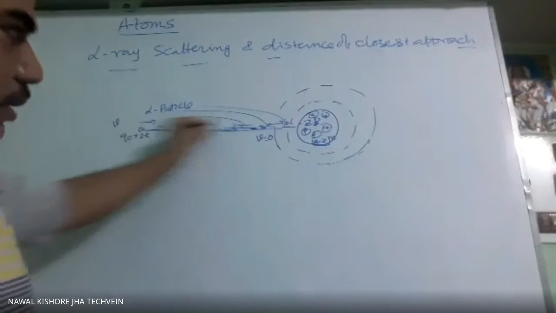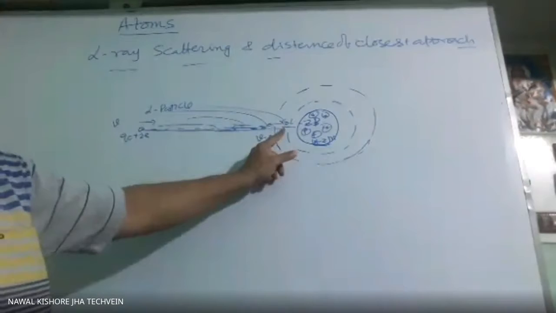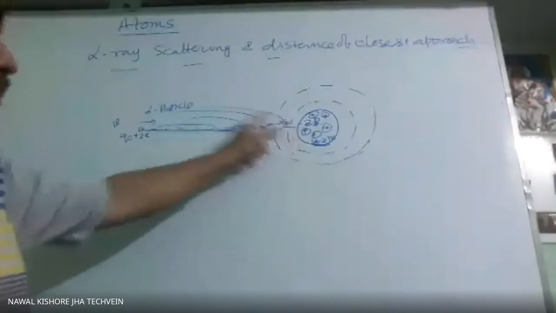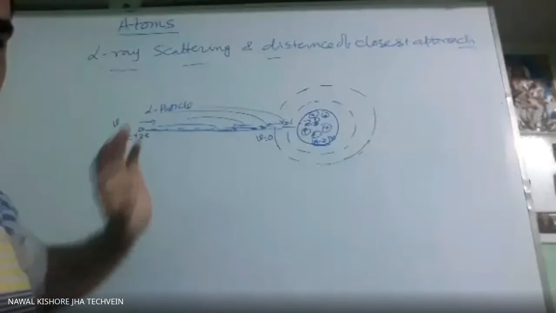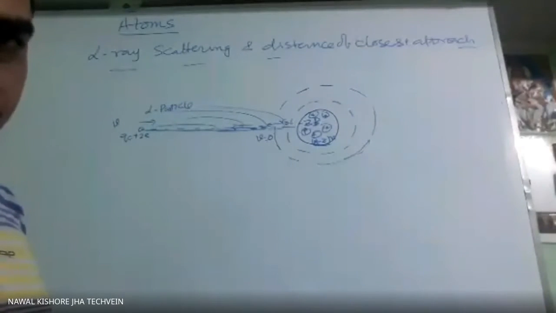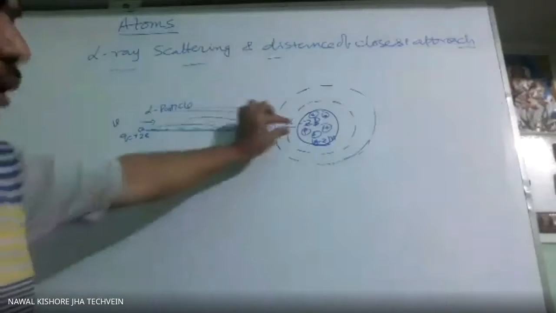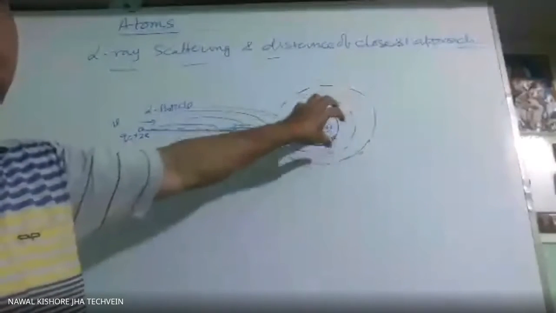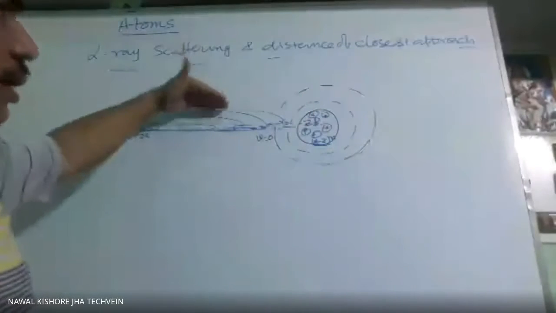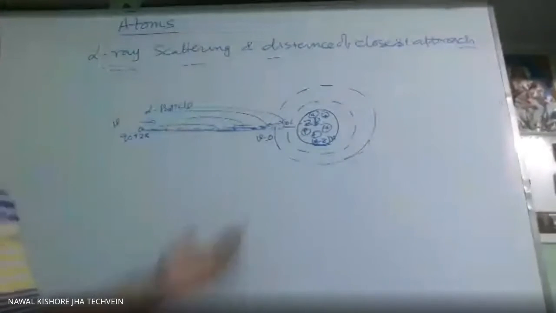So energy should not be lost. Whatever kinetic energy is here, when it reaches here it is converted into electric potential energy. When it is returning, again that energy is converted into kinetic energy. There should not be any loss. This happens only up to a certain limit. If it crosses that limit, the nuclear force starts acting and then the kinetic energy will change. That will come in another chapter, that is, the nucleus.